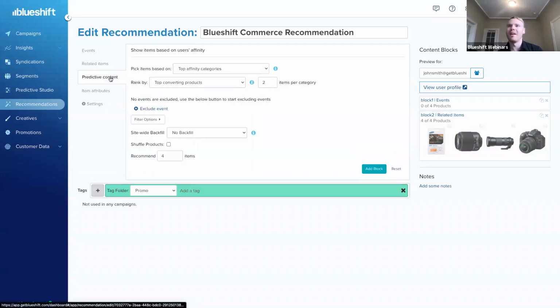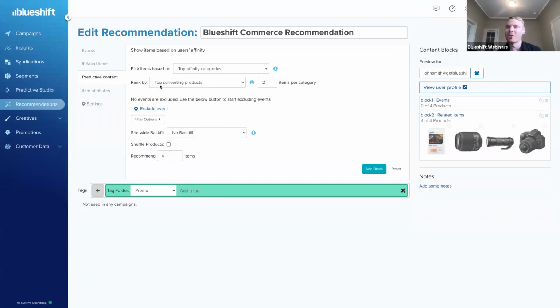Next step here, another very common and powerful recommendation scheme that we can use is predictive content. So as I alluded to earlier, because we're constantly monitoring the different catalog items that a user is viewing, what they're purchasing, what they're adding to cart, but ultimately not buying, we can make really strong inferences on what categories of items they're interested in. So all I'm going to do is choose how I want to select these items. I've chosen top affinity categories.